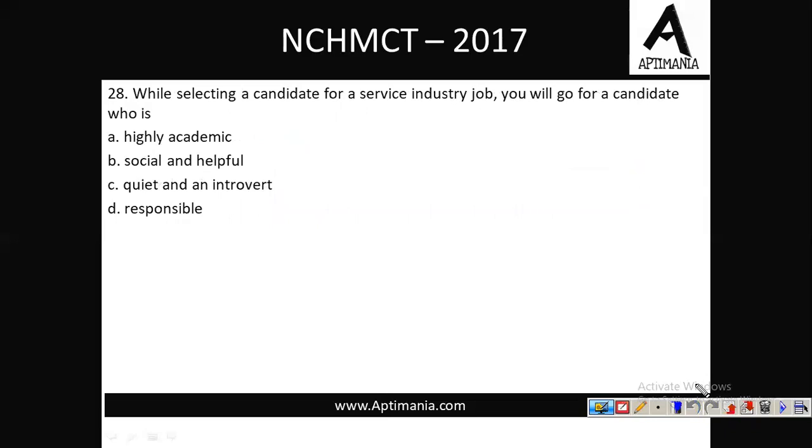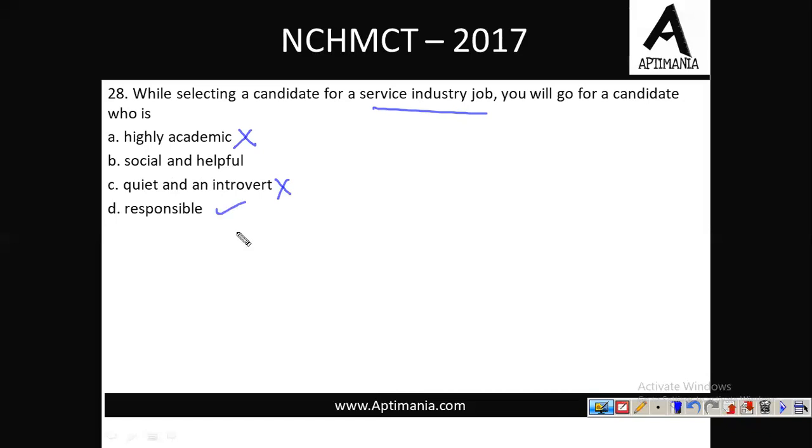Question number 28. While selecting a candidate for a service industry job, you will go for a candidate who is highly academic, social and helpful, quiet and introvert, or responsible. Now see, service industry. Highly academic has no real role in a service industry. Quiet and introvert, no. Sometimes it is the need of the hour to behave like an extrovert, or you should be an ambivert at least. Social and helpful, or responsible. Now see, you should be social and helpful. There is nothing wrong in that. But first of all, you should be responsible for your duties.